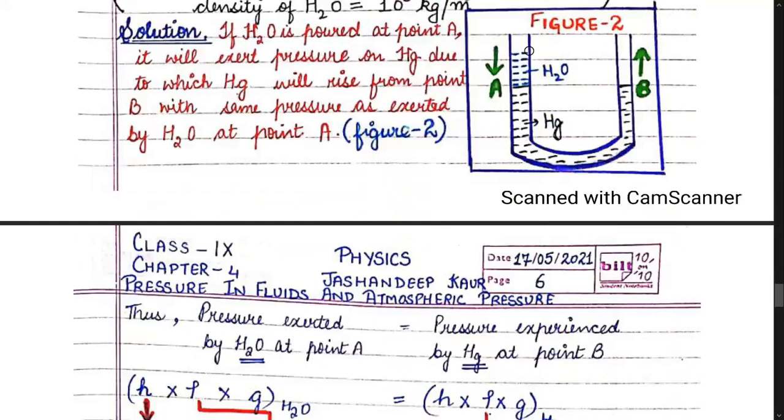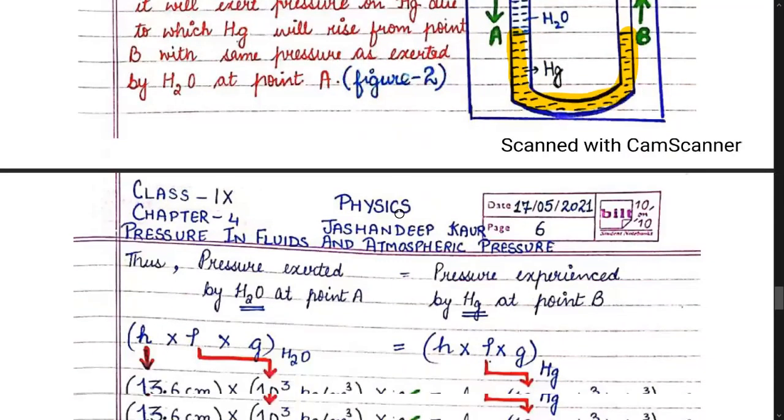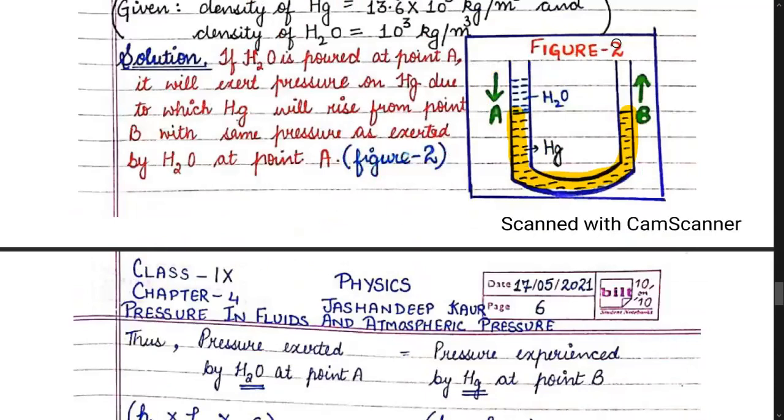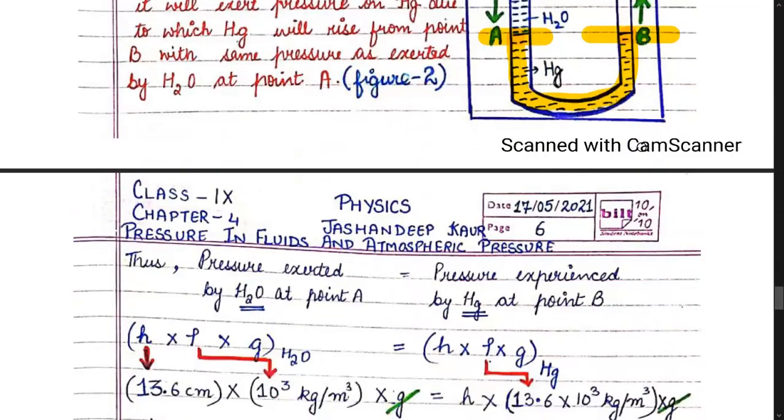Here, the pressure exerted by the water will be balanced, there is mercury. First of all, see students, this is mercury. And above the mercury, you have put a little water on the left side arm of the vessel. So this water is exerting pressure on mercury in a downward direction such that the pressure exerted by water at point A will be equal to the pressure experienced by mercury at point B.